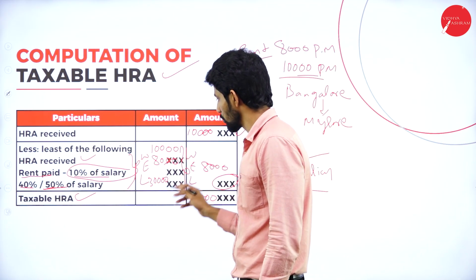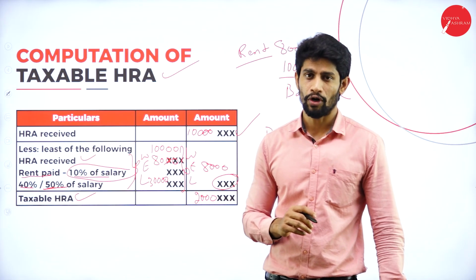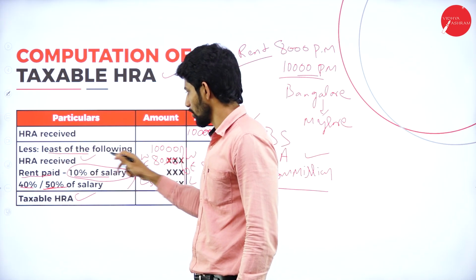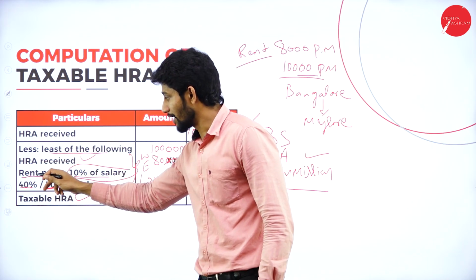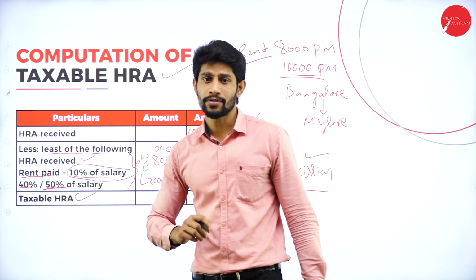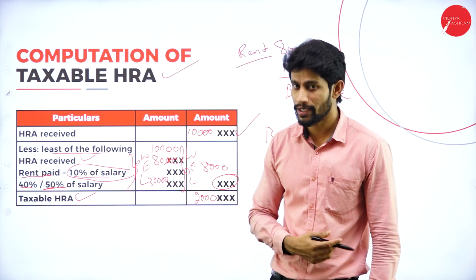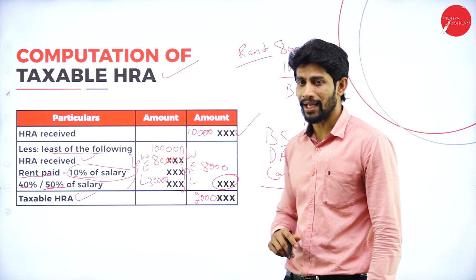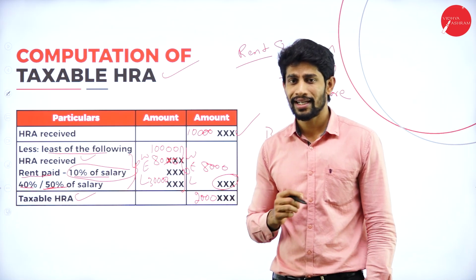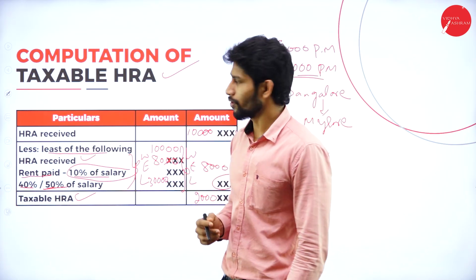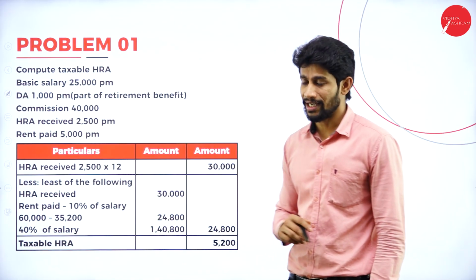So this is how you are supposed to compute the problem. HRA received, outer column, less least of the following: HRA received, rent paid minus 10% of salary, and 40% or 50% of salary based upon where the employee is working. So the least value will be taken to the outer column, and whatever the balance you will get, that is going to be called as taxable HRA. So now we'll solve the first problem, so you'll understand how to compute HRA.